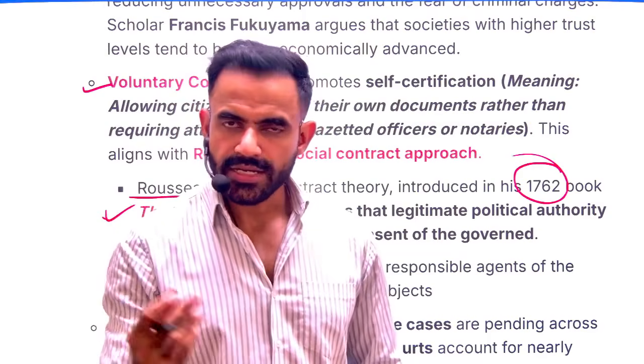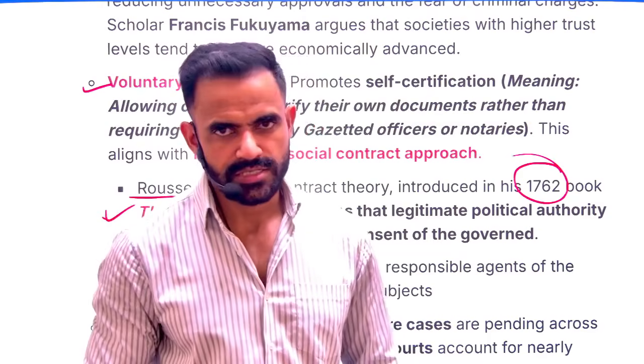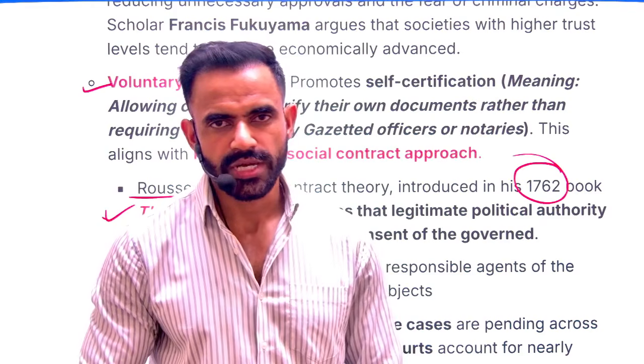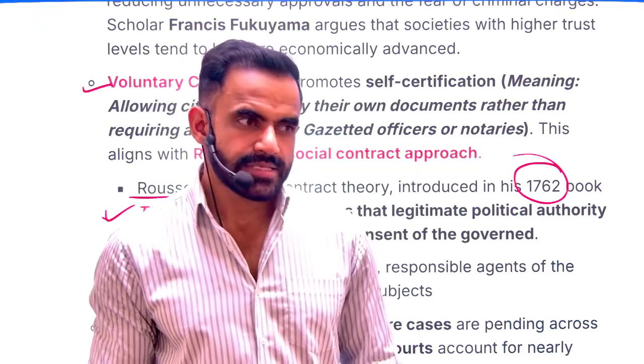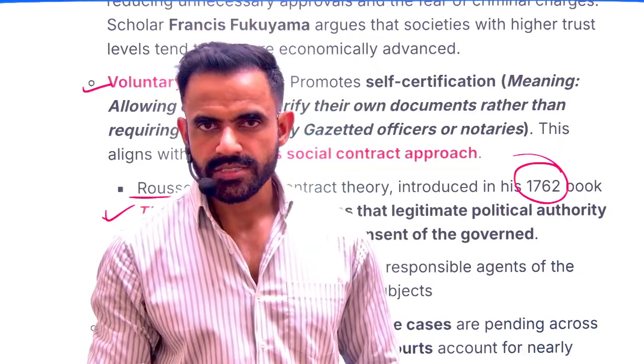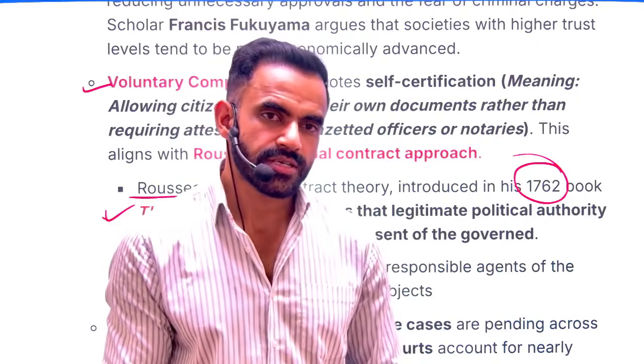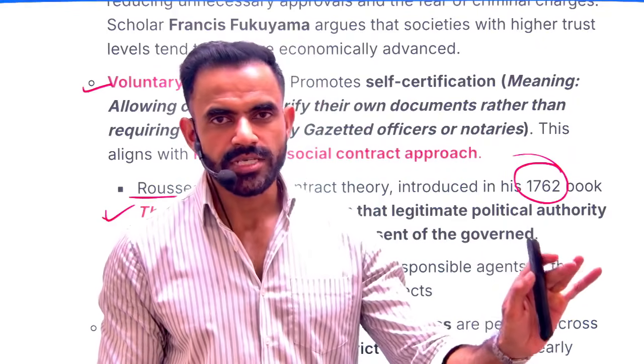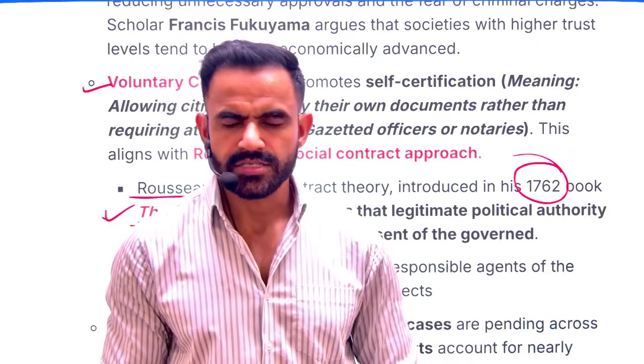In response to that, government is going to provide certain services. That's a basic concept, social contract theory. Now what we are saying is that when government is governing, it is going to trust its citizens, just like the citizens have trusted their government, that this government is going to work for the welfare of the citizens. So that is the basic concept.